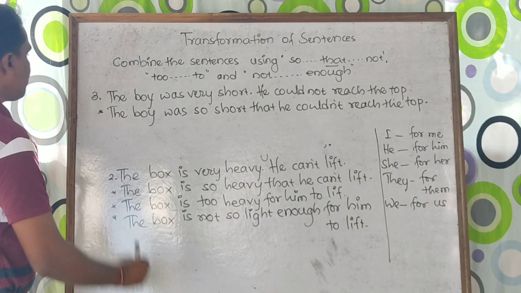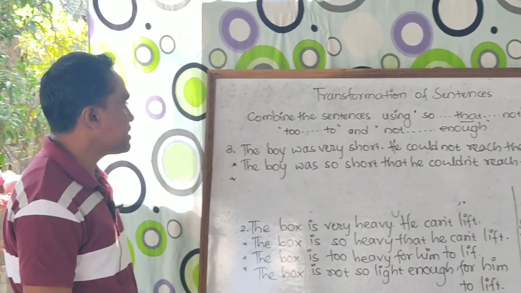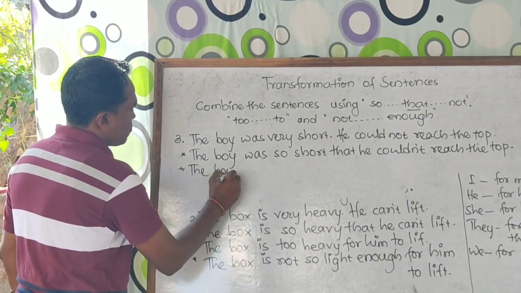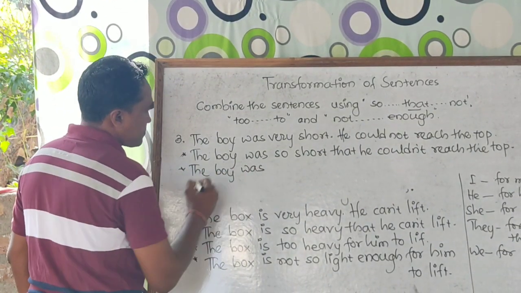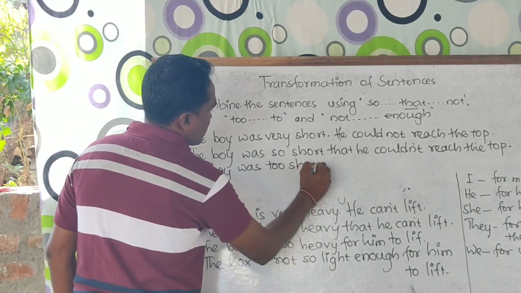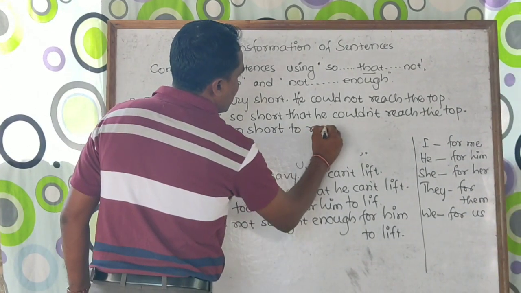Take another example. What is the second combination here? The boy was too short to reach the top.